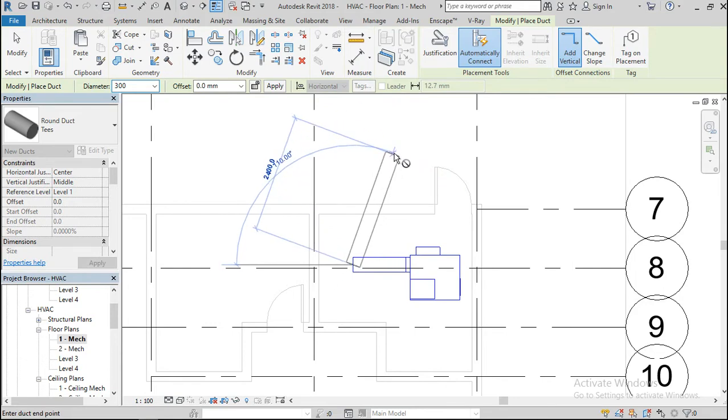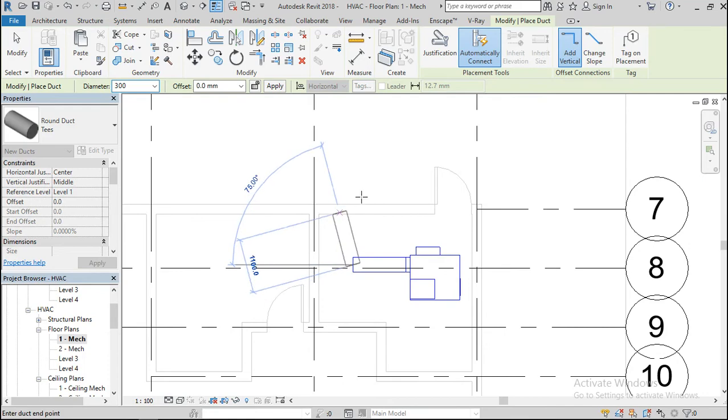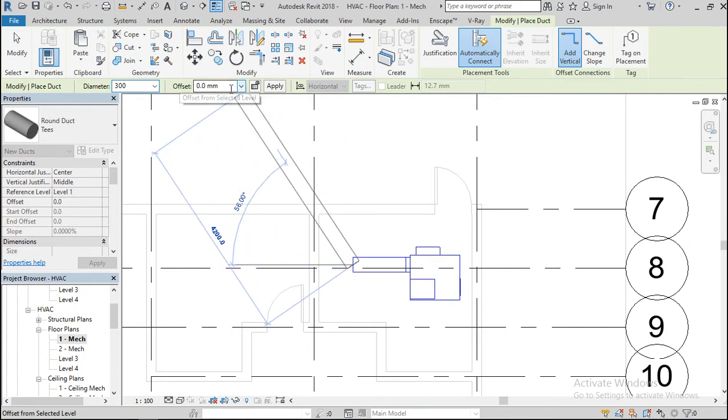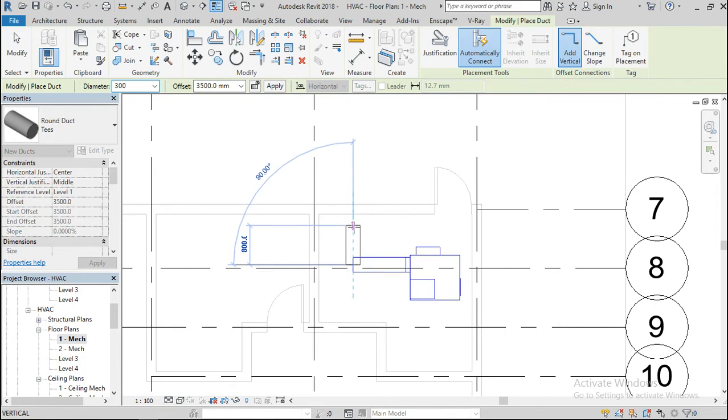Okay, so if you want to change elevation, if you want to change the height from one level to another, just click on, let's say, 3500 and enter. Okay, so something like this.